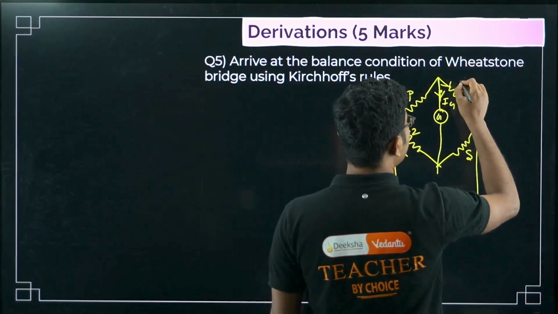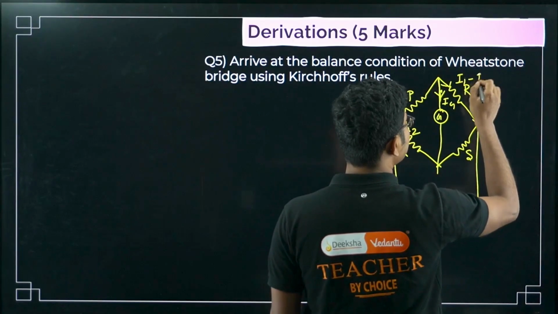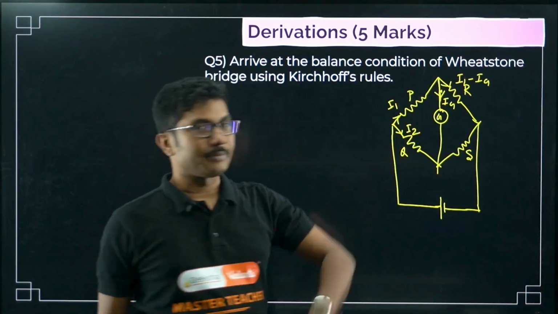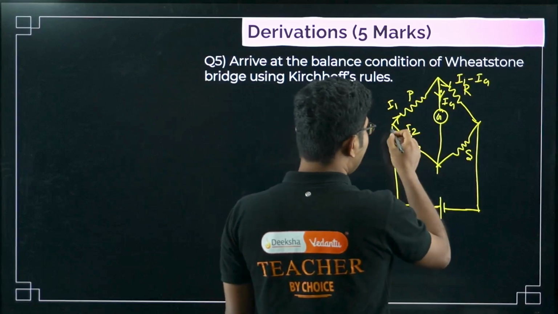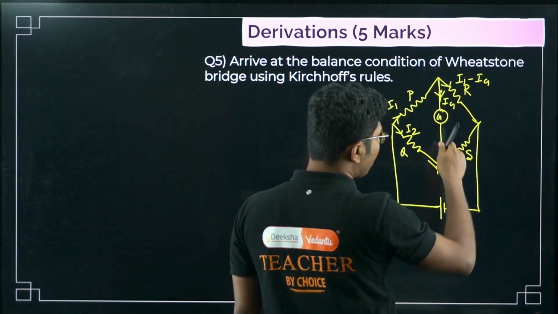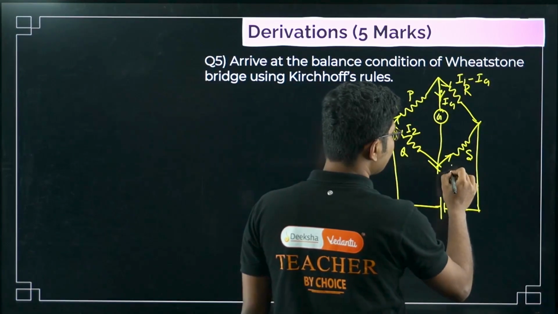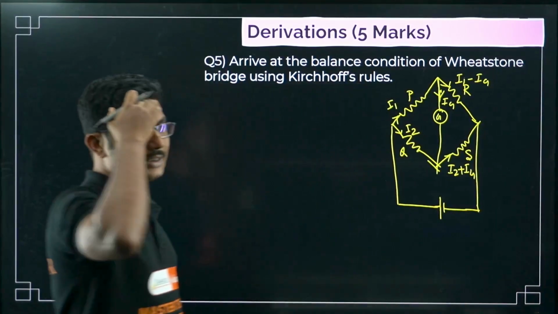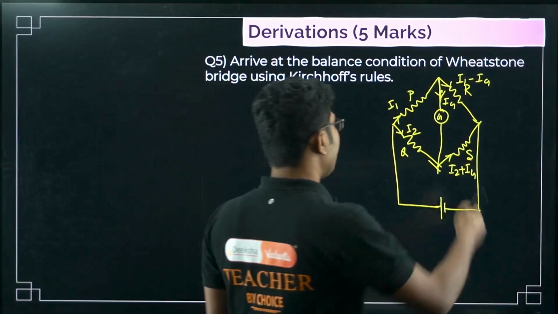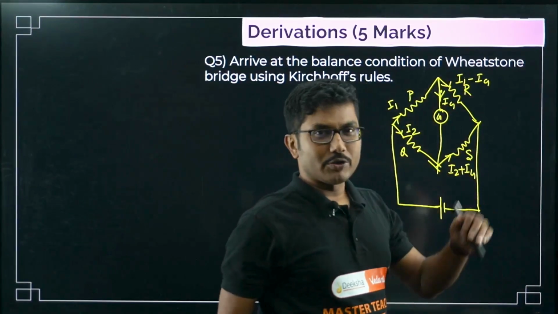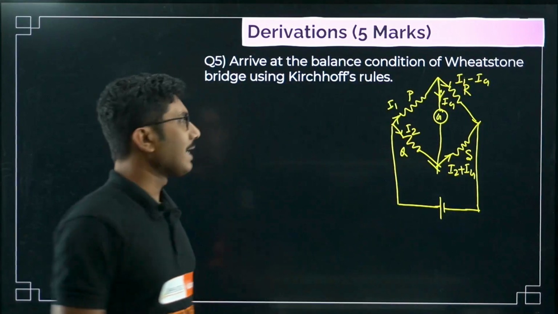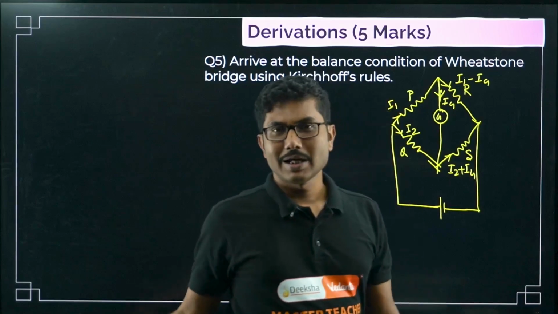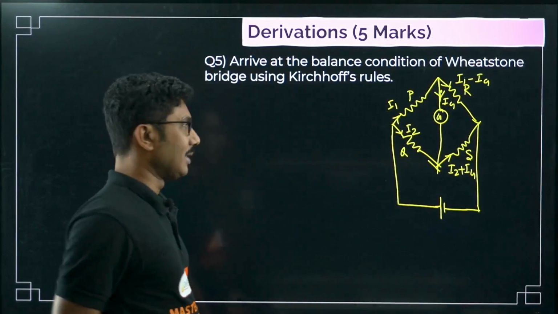So the current that is exiting should be I1 minus Ig, right? So that if you add these two currents, you will get the incoming current. Similarly, I2 is coming here, Ig is also coming here, so the current that exits should be I2 plus Ig, right? This is the basic part that you have to do. Now you can use R1, R2, R3, R4 or PQRS, whatever you are comfortable with. I have already done R1, R2, R3, R4 in one case, so now I am using PQRS, that I feel is very easy to remember.